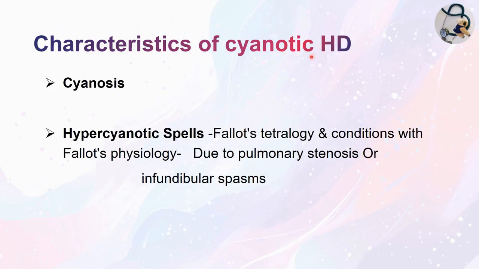Let's see the characteristics of congenital cyanotic heart disease. Number 1 feature will be cyanosis, and they present with hypercyanotic spells. Hypercyanotic spell is seen in all conditions where they follow Fallot's physiology. Fallot's physiology occurs due to pulmonary stenosis and large VSD. So all diseases which have large VSD and pulmonary stenosis present with hypercyanotic spells.